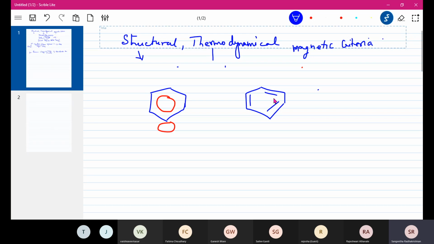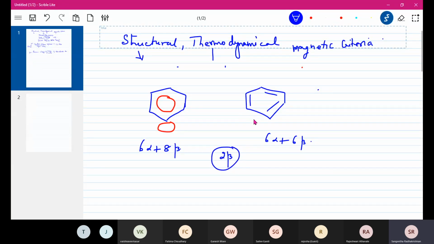So we compare the Huckel molecular orbitals for both. For benzene, the value we get is 6 alpha plus 8 beta, whereas for this hypothetical one we get 6 alpha plus 6 beta. That means there is a difference of 2 beta.